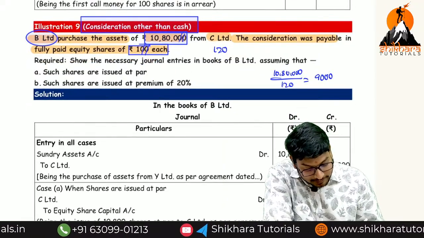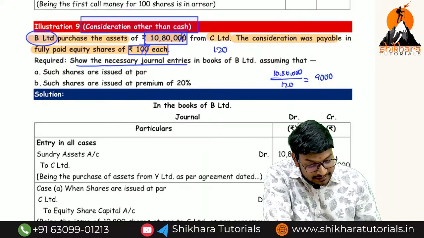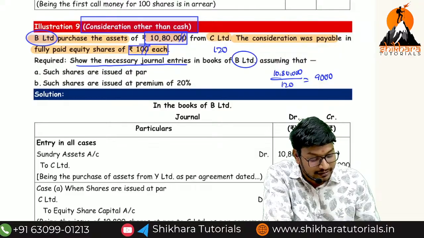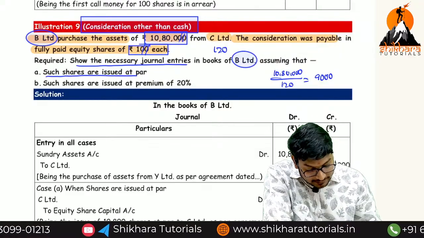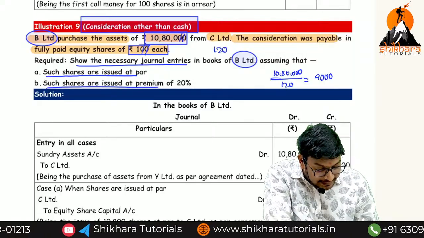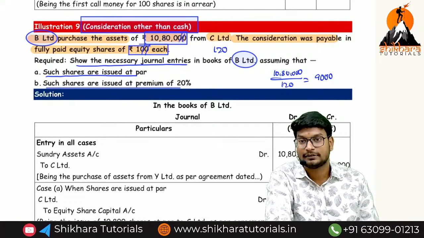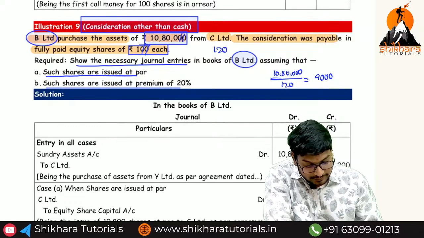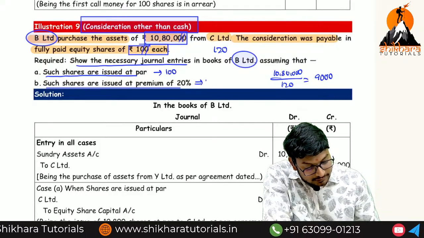Okay? So show the journal entries in the books of which limited? B Limited or C Limited? B Limited. Assuming such shares are issued at par and such shares are issued at a premium of 20%. That means what is the share value? 120. Here the share value is equal to 100. Here the share value is equal to 120.